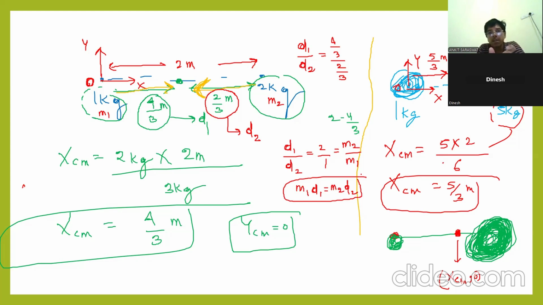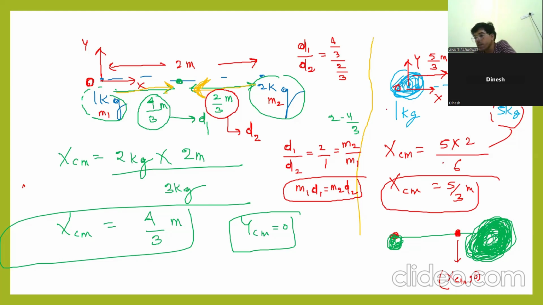Internal division, external division, you have learned. So the center of mass will divide the separation between two particles in the ratio of their masses. D1 by D2 will be equal to M2 by M1.